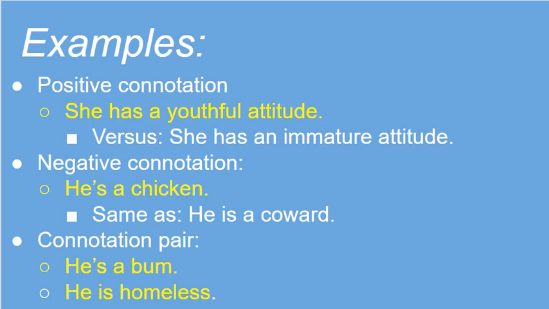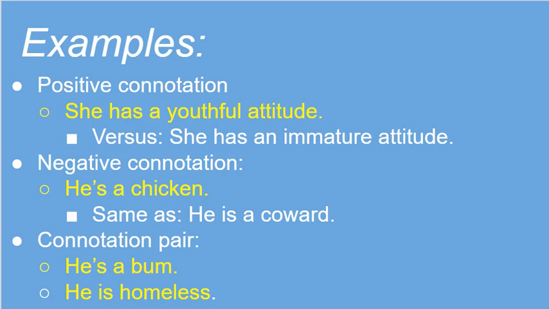Then we also have connotation pairs. Let's say, for instance, he's a bum, or he is homeless. That is a connotation pair. If you think about somebody perhaps that you see at school or on the street and they don't have a home, if somebody says he's homeless, then that might be a more positive connotation than if somebody says he's a bum.